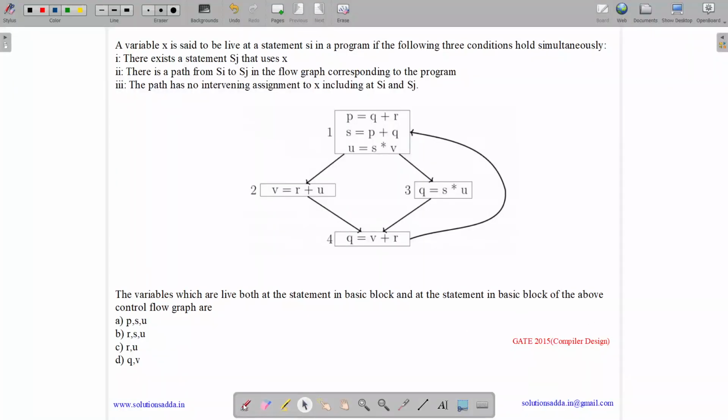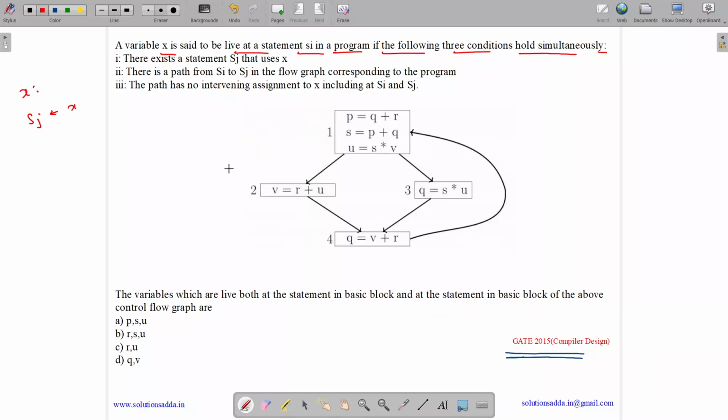This question belongs to the compiler design subject and was asked in GATE CSE 2015. The question states: the variable x is said to be live at a statement si in a program if the following three conditions hold simultaneously. There exists a statement sj that uses x. There is a path from si to sj in the flow graph of the program. The path has no intervening assignment to x, including at si and sj.